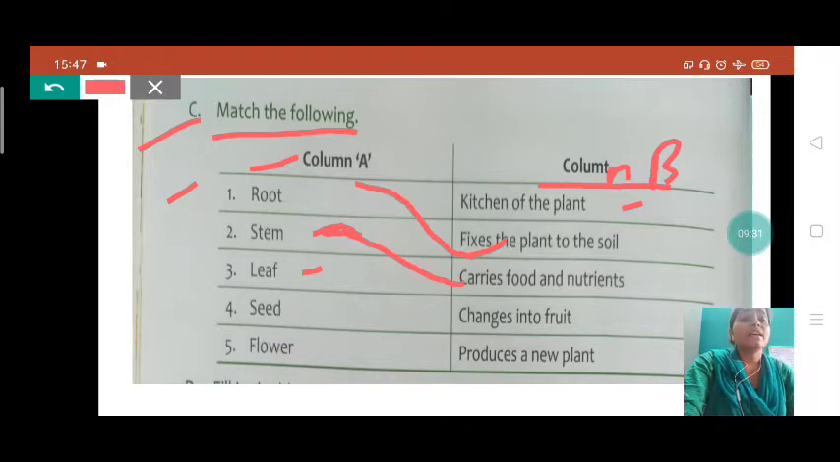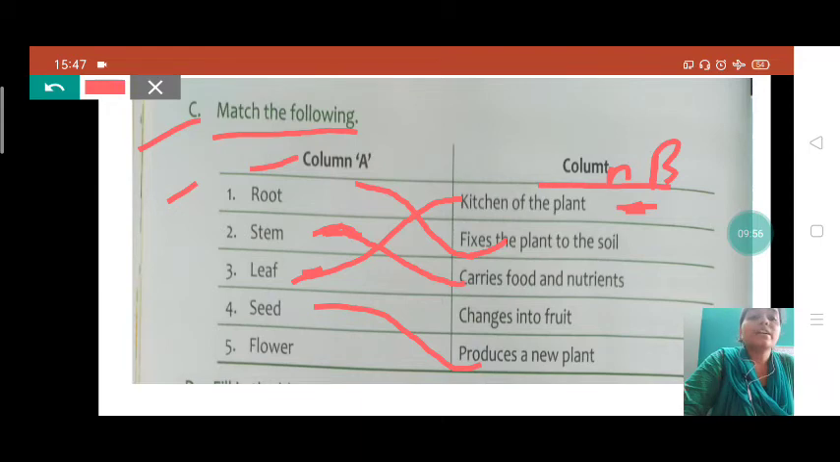Now leaf. Yes, leaf will go with this, kitchen of plant. Leaf is the kitchen of plant, student. Why? Because it makes food for the plant. Seeds. What are seeds, student? Seed produces a new plant. We have learned if a seed gets enough water, sunlight and air, then it will become a baby plant or a new plant.